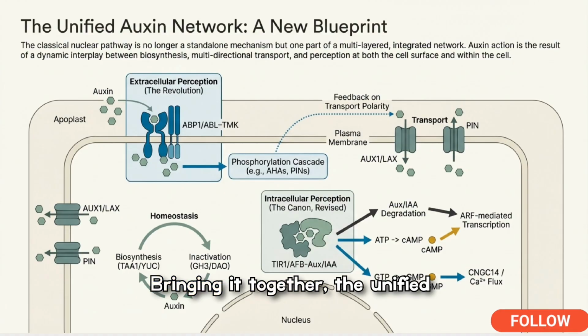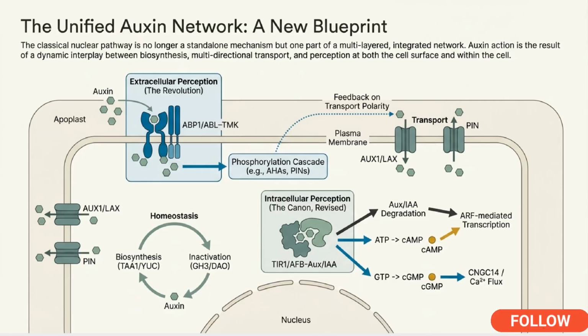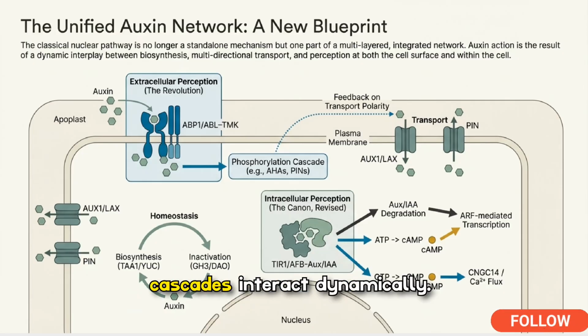Bringing it together, the unified auxin network is a multi-layered blueprint where nuclear and extracellular perception, biosynthesis, directional transport, and phosphorylation cascades interact dynamically. The schematic emphasizes feedback on transport polarity, homeostatic cycles of synthesis and inactivation, and parallel intracellular and surface pathways that together generate context-dependent developmental outcomes.